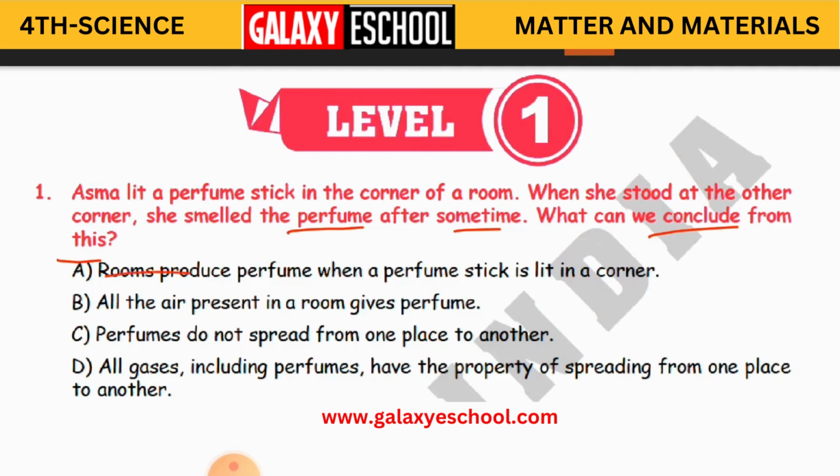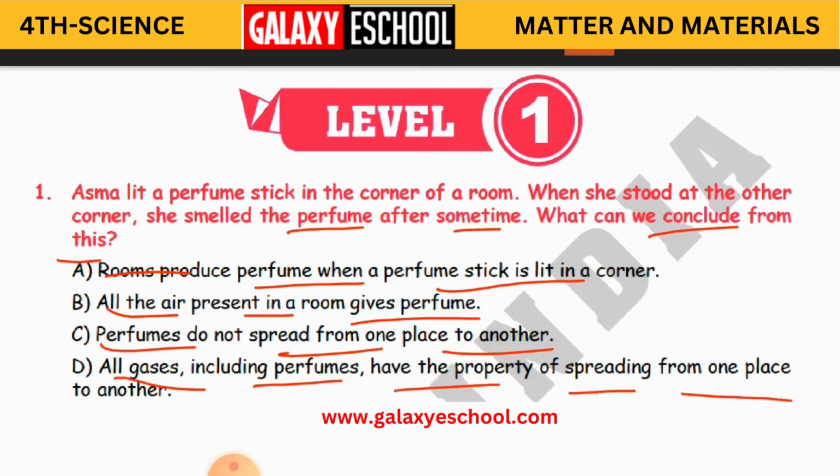Rooms produce perfume. When a perfume stick is lit in a corner, all the air present in a room gives perfume. Perfumes do not spread from one place to another. All gases, including perfumes, have the property of spreading from one place to another. Which will be the correct answer, children? Yes, D. All gases, including perfumes, have the property of spreading from one place to another. That is why we get the smell in the entire room.